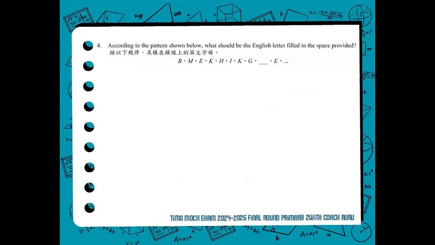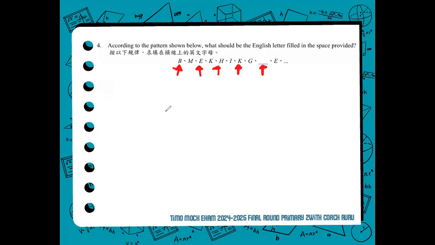Now we move forward to number 4. According to the pattern shown below, what should be the English letter filled in the space provided? We can see that the letters seem to follow 2 different sequences. Letter B and letter E, H, then K, then the blank must be related.